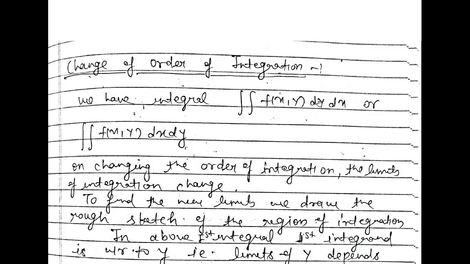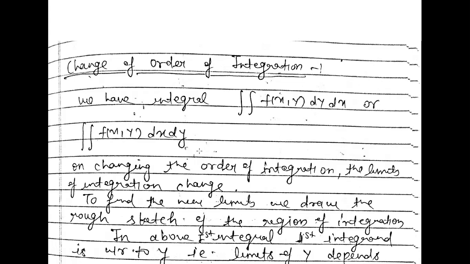The inner integral is going with respect to y, so the inner integral will contain the limit of y, and the outer integral will contain the limit of x. Now if dx dy order is given, the inner integral is with respect to x, so it will have the limit of x, and the outer integral will have the limit of y, right?